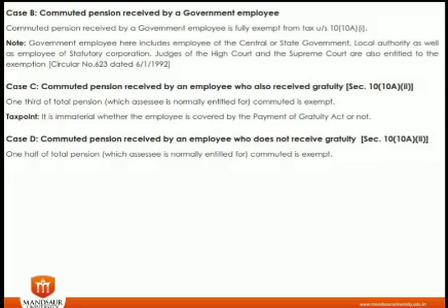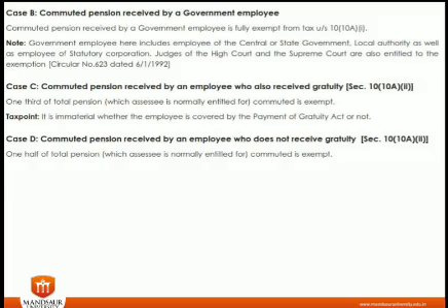Now case D is saying if the person is not getting the gratuity and he commutes a pension and he is a non-government employee, then in that case one half of the pension is exempted. The same case I am applying: if I am a non-government employee and I am not getting the gratuity also, and I have commuted my pension and the total amount of commuted pension is 15 lakh rupees.